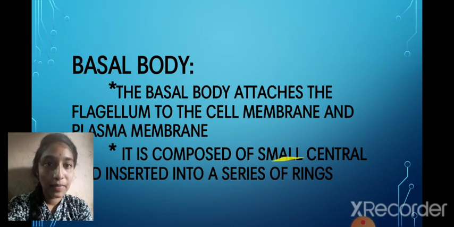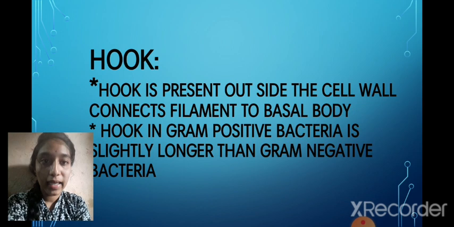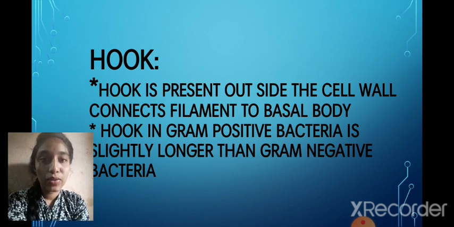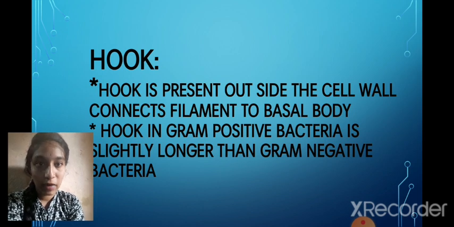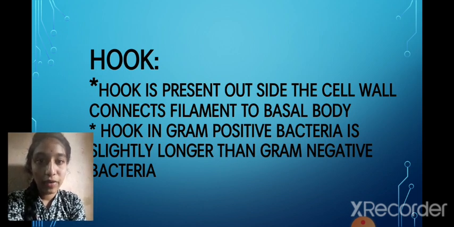And next is hook. Hook is present outside the cell wall and connects the filament to the basal body. So the first part is the basal body, after that the hook is present. So this is outside the cell wall. The hook is outside the cell wall. This connects the filament to the basal body.